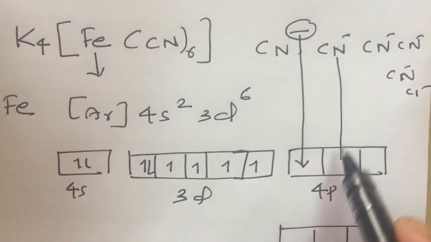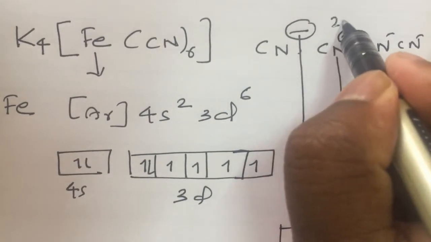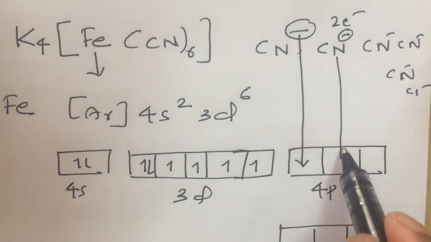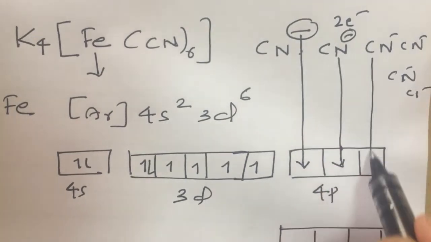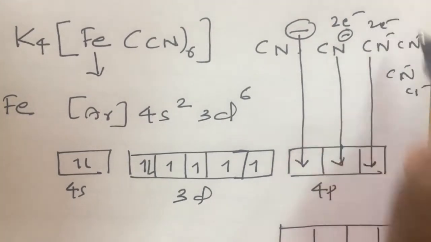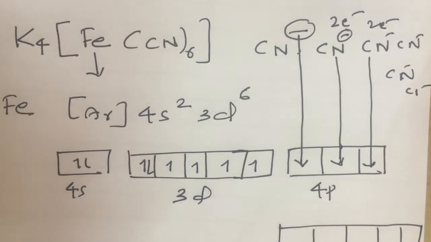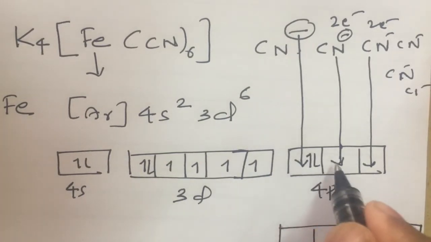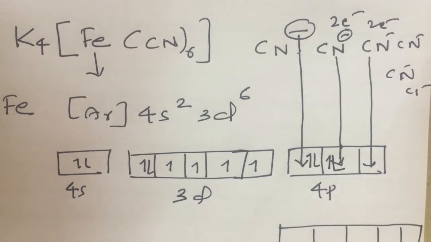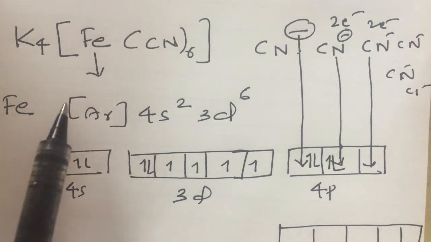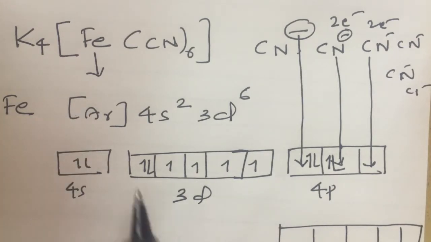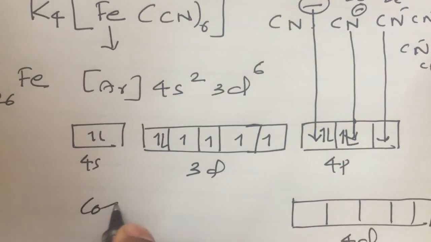CN minus means 2 electrons, and the 2 electrons will be donated to the vacant orbital of iron. Then those electrons will fill the vacant orbitals. This is the way of bonding found in this complex, and this type of bonding is called a coordinate bond.